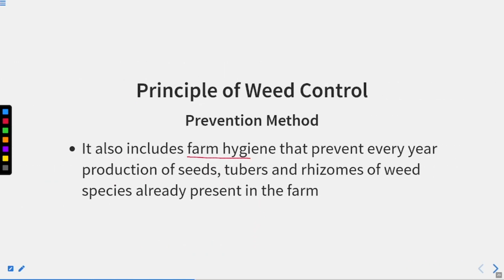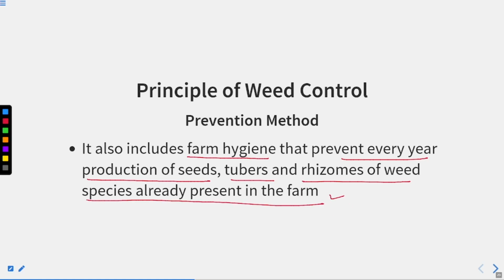It also includes farm hygiene, which prevents every year's production of seeds, tubers and rhizomes of weed species already present in the farm. Farm hygiene is very, very important. You have to maintain your farm hygiene. How? All the seeds that have been produced should be removed. Suppose in this particular cropland you have grown wheat in one season, and now you are growing another crop, suppose rice, and along with the rice wheat is also growing, because some seeds are present in the cropland.